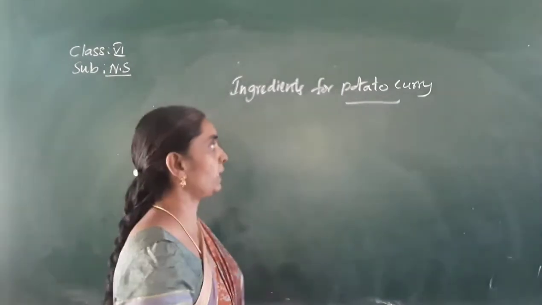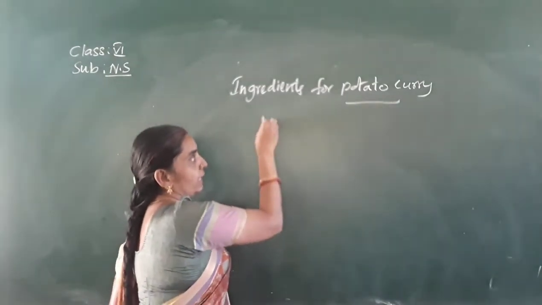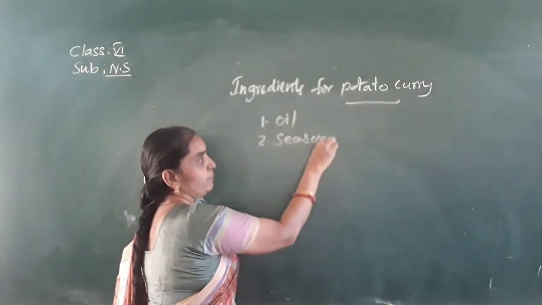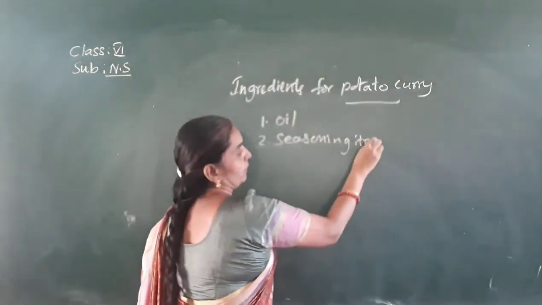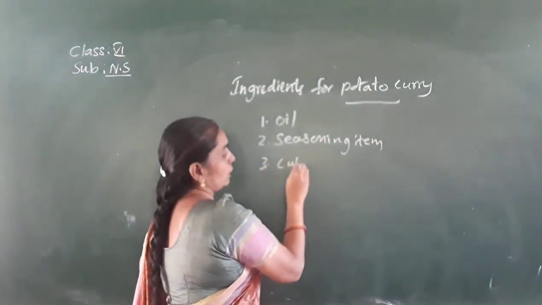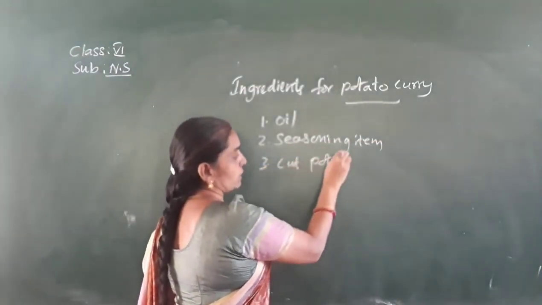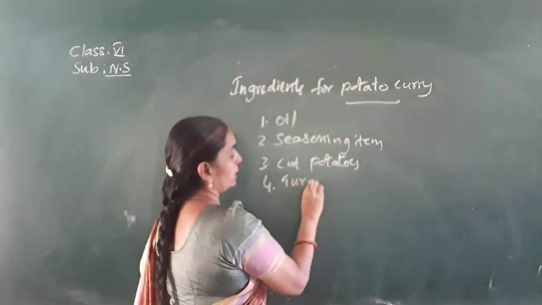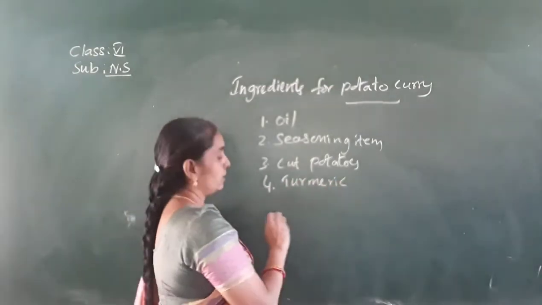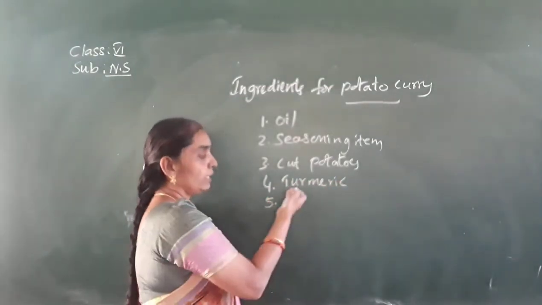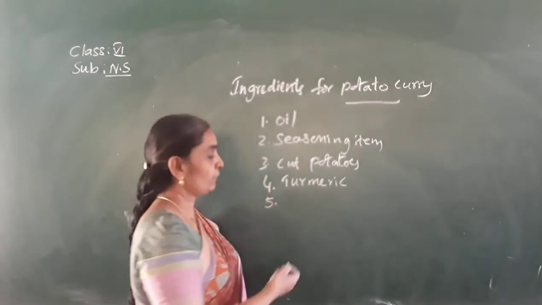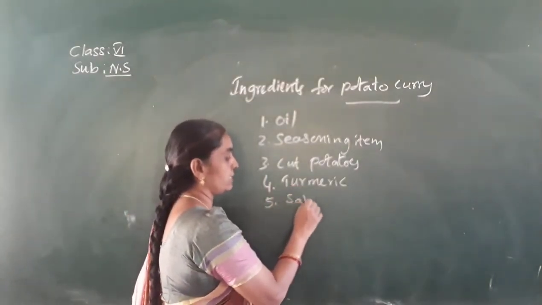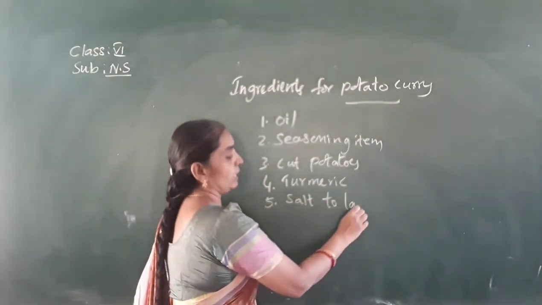So cut potatoes. What are the ingredients required? You can say oil for frying and seasoning items first. And turmeric, and cut or chopped potatoes, you can write there. Then turmeric, to give color to the dish, and it is also an antibiotic used in food. Next, after turmeric, you can add salt to taste and chili powder also.